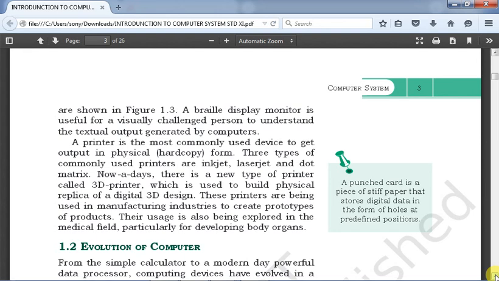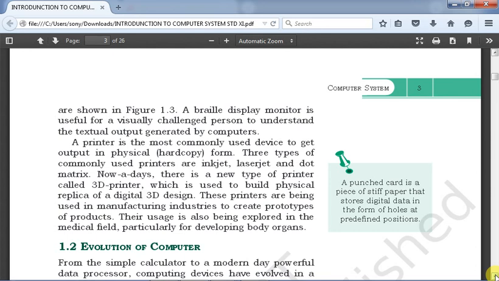Nowadays there is a new type of printer called a 3D printer, which is used to build a physical replica of a digital 3D design. The TIGPS Siliguri students can go to the ATL lab, where a 3D printer is available. These printers are used in manufacturing industries to create prototypes of products. Suppose a car model has been established and a printout has to be taken of it; that can be done by a 3D printer.